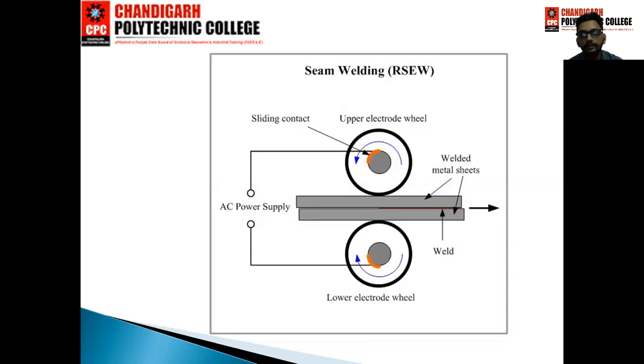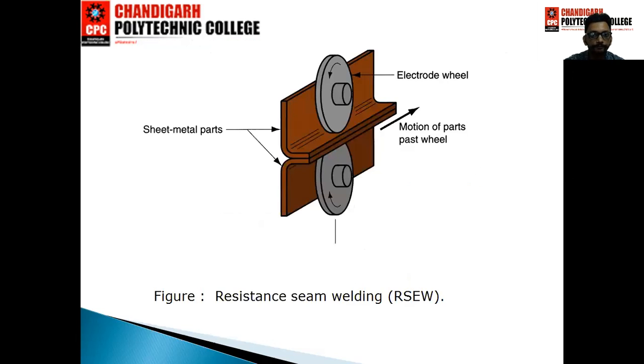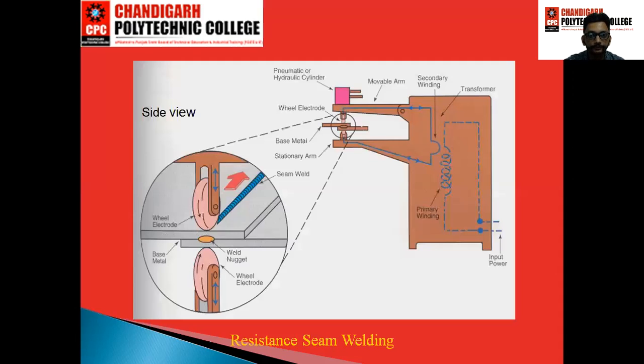Both the wheels are rotated opposite to each other and the workpiece moves from left to right. In between the two workpieces, metal melts, joining the two sheets. This diagram also shows the resistance seam welding process.